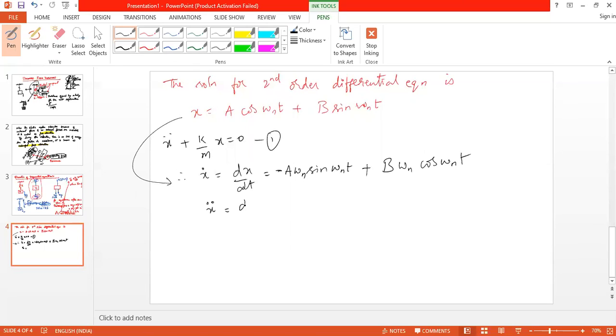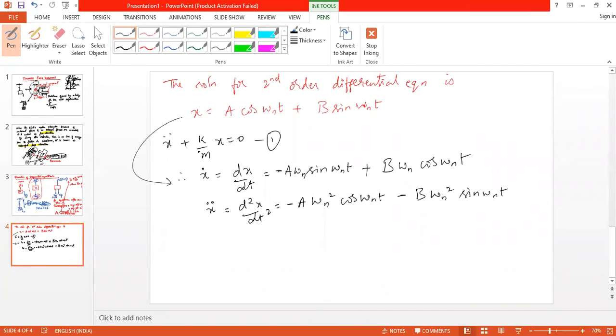So x double dot is minus a omega n square cos omega n t minus b omega n square sin omega n t.